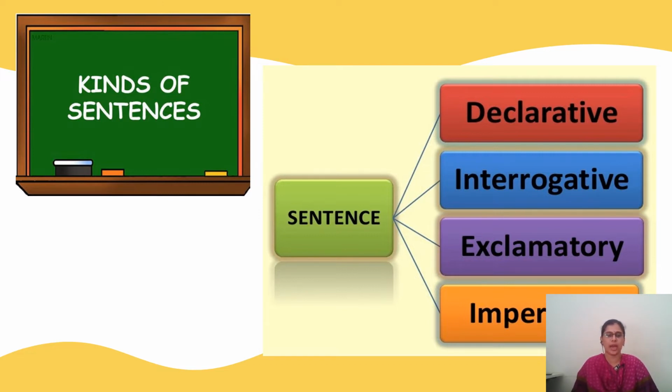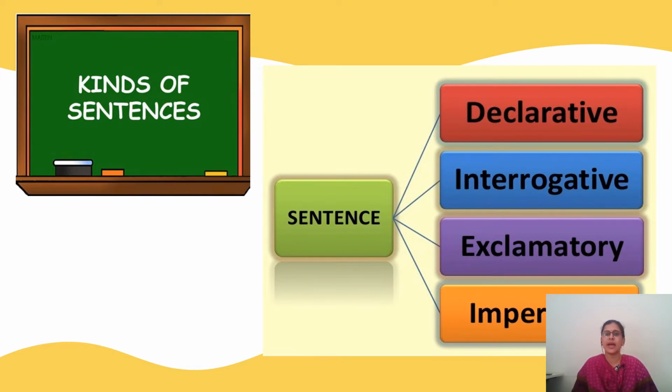In your grammar book it would be termed as assertive sentence, but in some other books it would be mentioned as declarative sentence, but both mean the same thing. The next one is your interrogative sentence, then comes your exclamatory, and the last one is your imperative sentence.